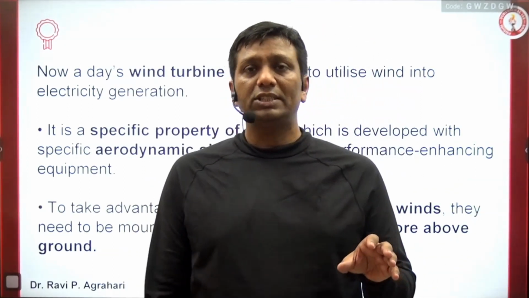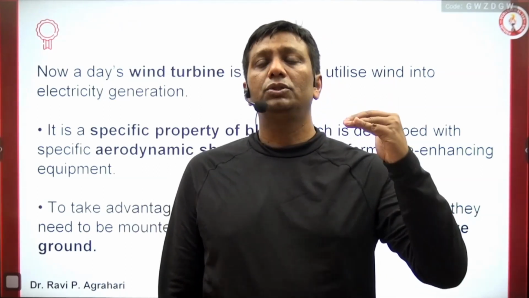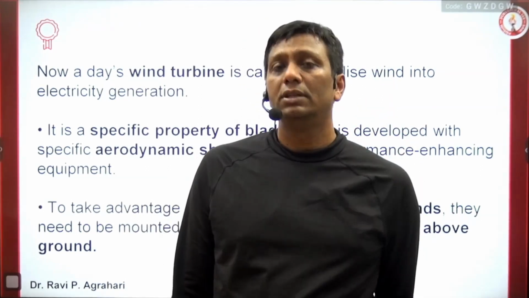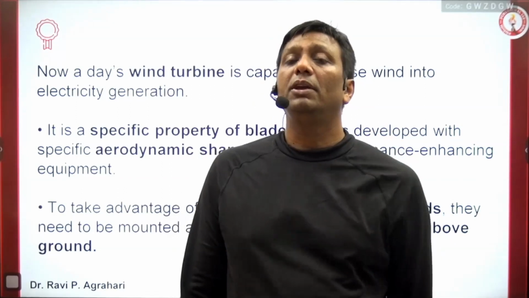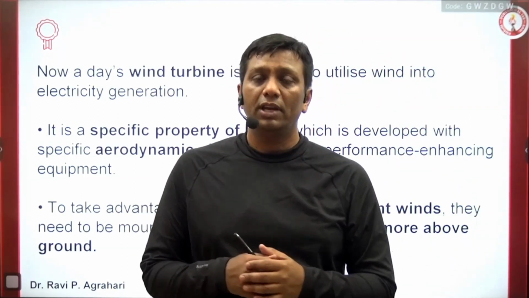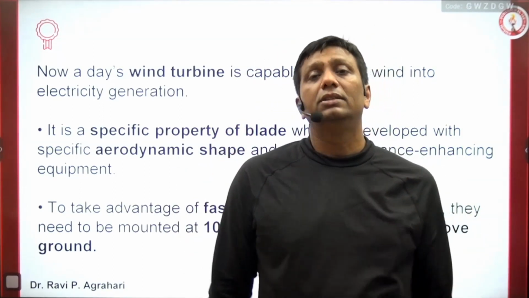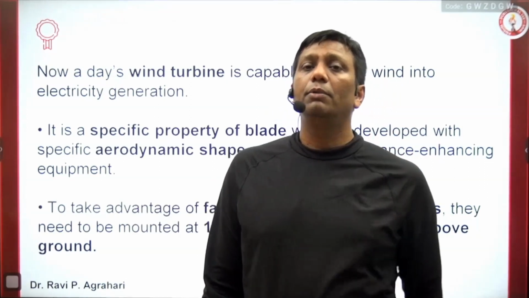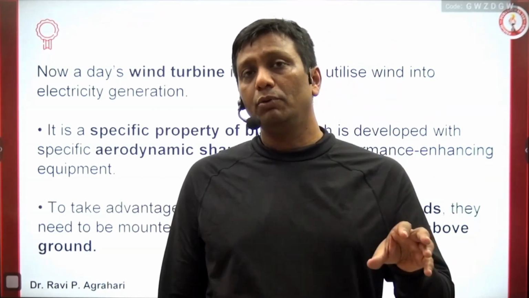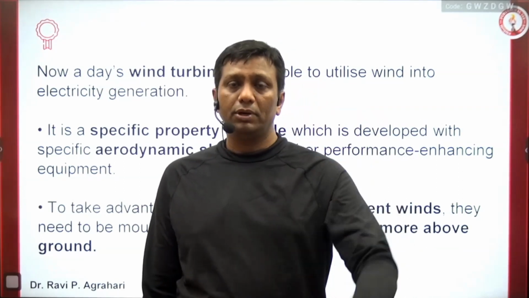For wind energy generation, the height of the wind turbine should be at least 100 feet, which is roughly 30 meters. The reason is that at this height, whenever the wind is blowing, the turbine can easily receive maximum wind speed. That is why the wind turbine can be moved, and it can be used for power generation. So one very important part is height.